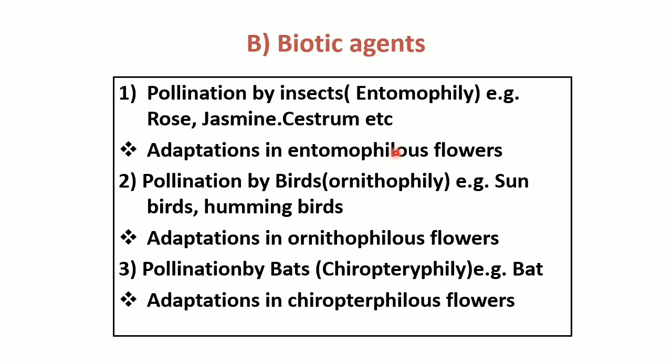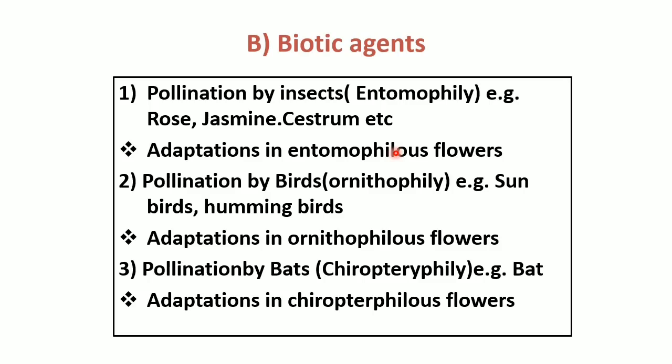Pollen grains are spiny or have rough exine so that they easily attach to the legs of the insect. So with the help of legs, the pollen grains are transferred from anther to the receptive stigma. Stigma is broad, rough with a sticky surface. Salvia is a good example of another entomophilous flower.